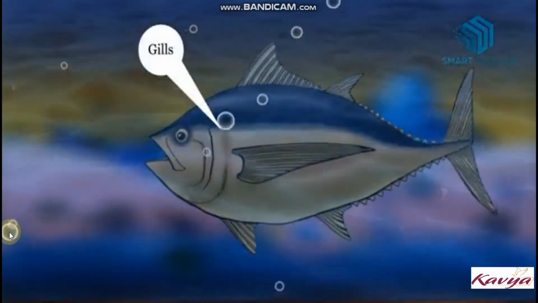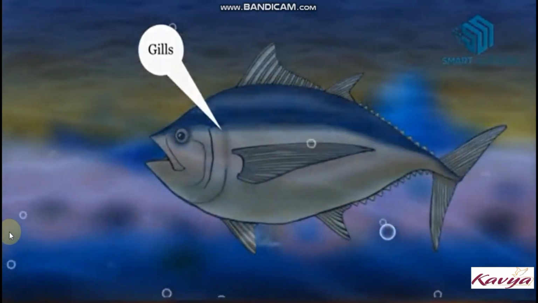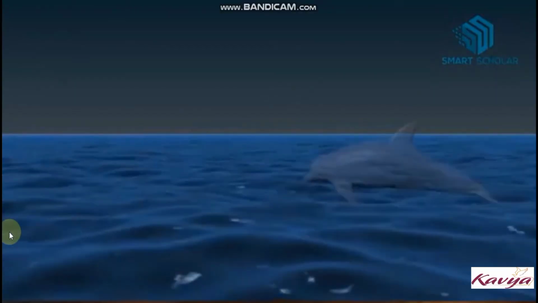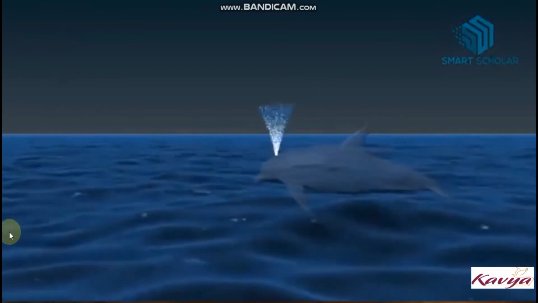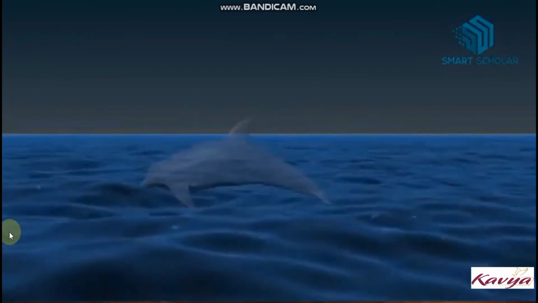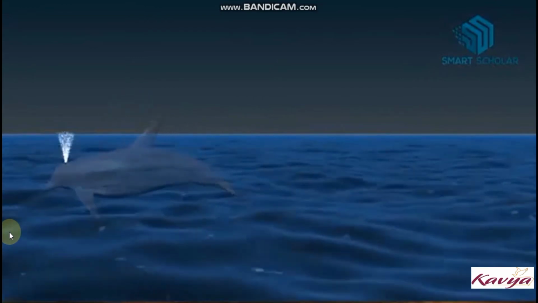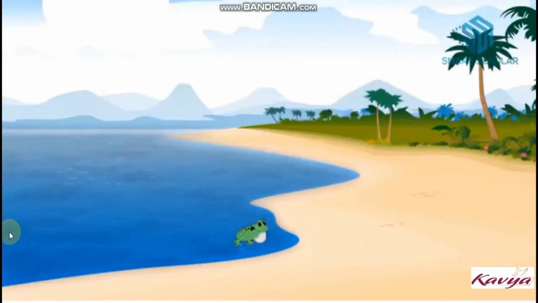Aquatic animals possess gills that help them to breathe by absorbing the oxygen which is dissolved in water. Dolphins and whales possess nostrils on the upper part of their head to enable them to breathe from the atmosphere directly.